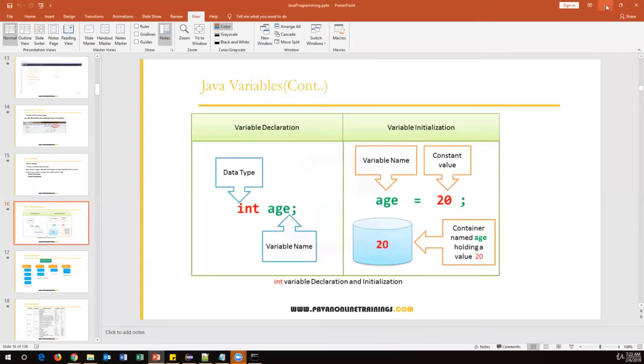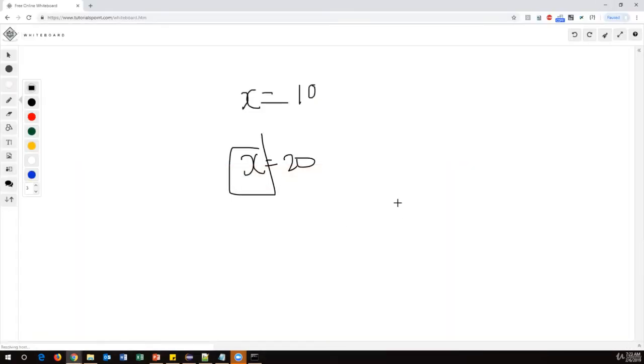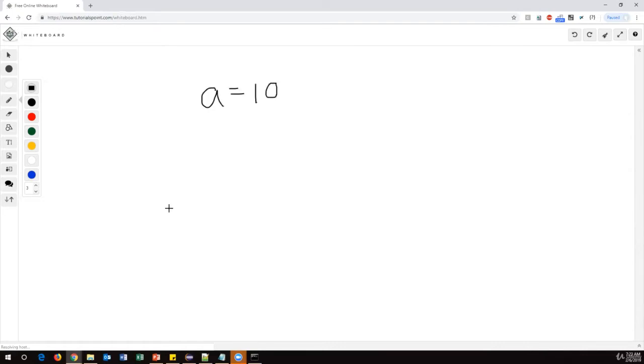Okay. But in Java, whenever we are storing some data in a variable, we must specify the type of data. What kind of type we have to store in this variable? So for example, I want to store numbers in a variable. Let's say I have a variable called a, and I want to store a number inside this variable.